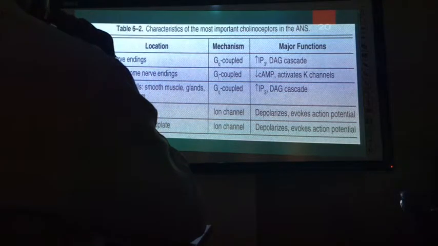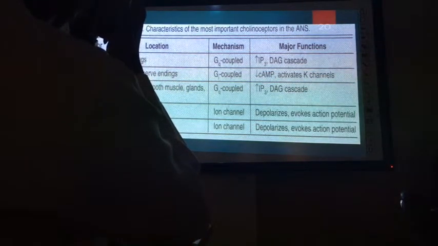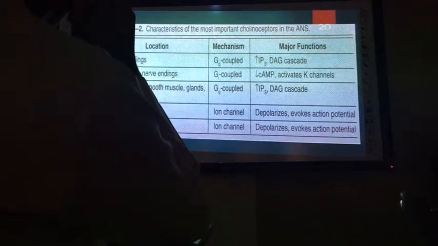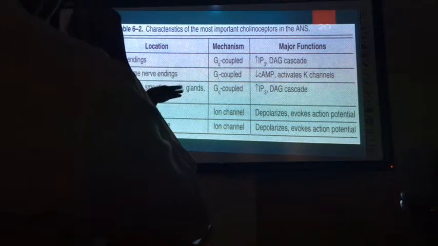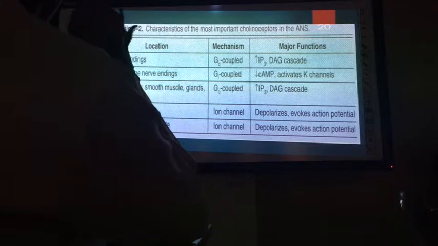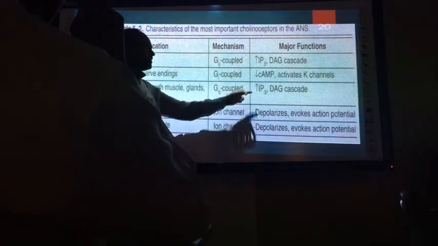Especially the secretory function is very powerful by the vagus nerve. That's why if any drug is anticholinergic, you will see an immediate effect. For example, if you are giving a patient antibiotics, most antibiotics have an anticholinergic effect. They may be treating infection, but the adverse effect is anticholinergic. So within one or two days, the patient starts having dryness of mouth, because it is very powerful. We need secretions of various glands in our body, so the immediate visible effect will be dryness of mouth. Again, its mechanism is the same, Gq coupled.